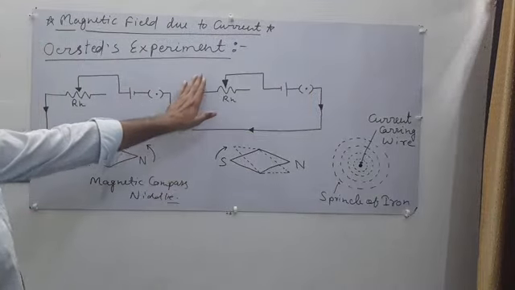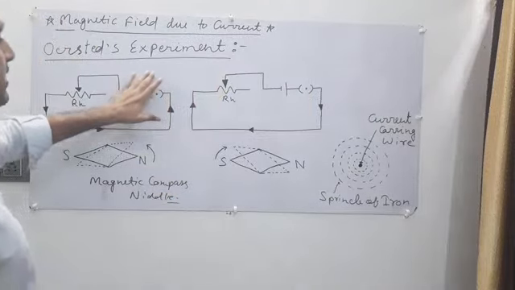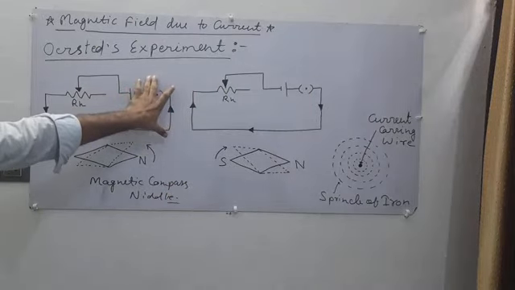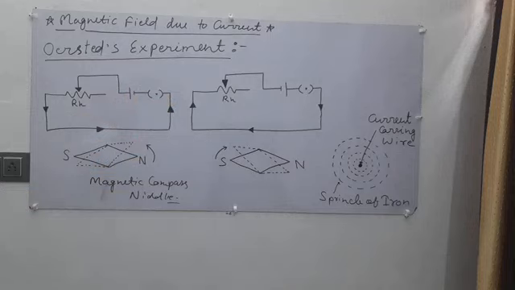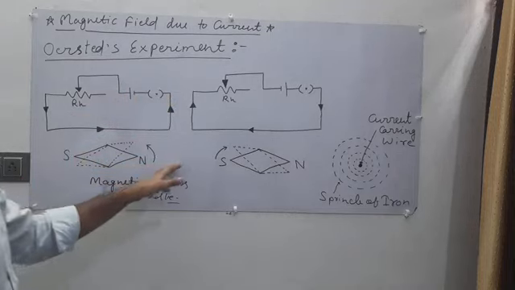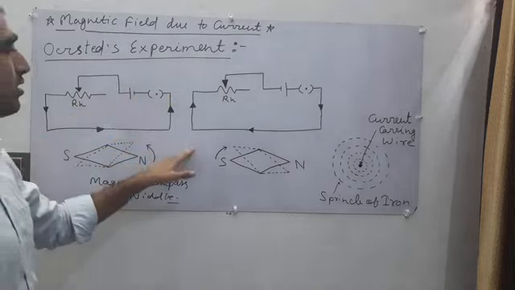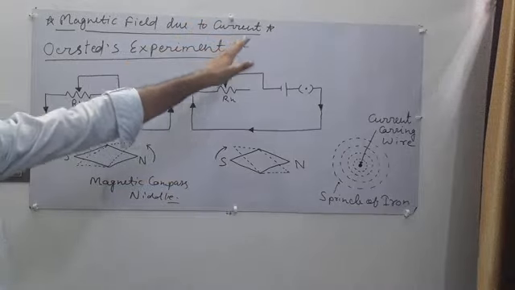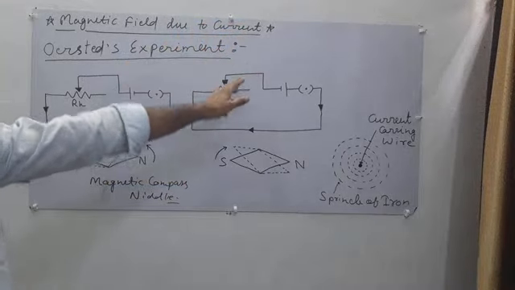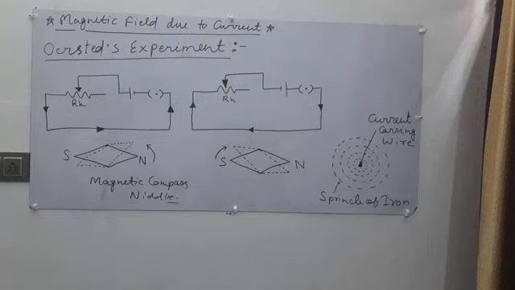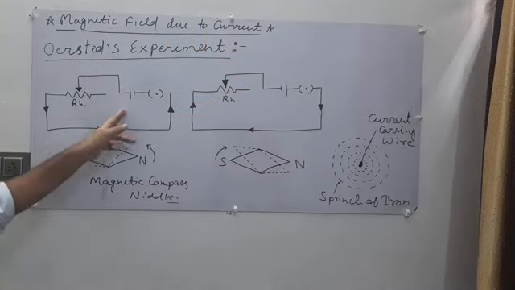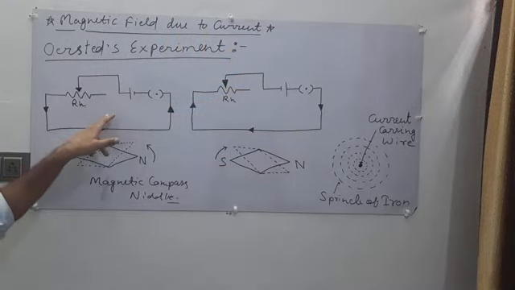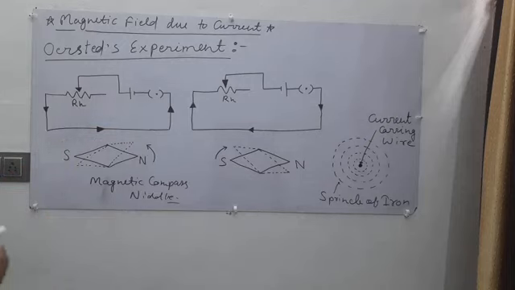Now this is the circuit diagram to show how scientists concluded that a magnetic field is generated through a current carrying conductor or a moving charge. This circuit is shown on the whiteboard and has a rheostat.